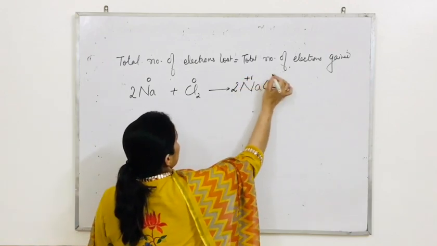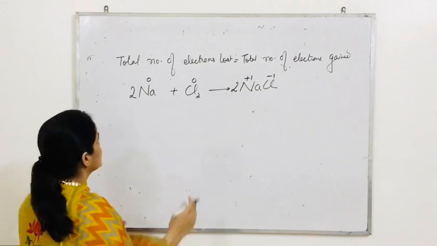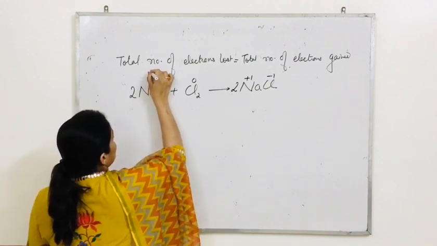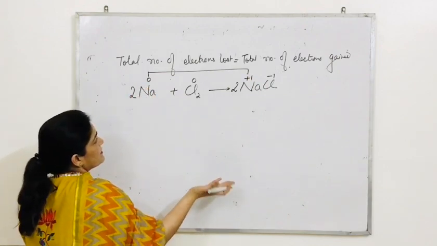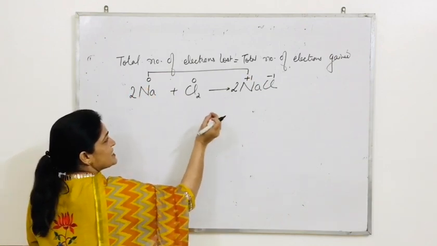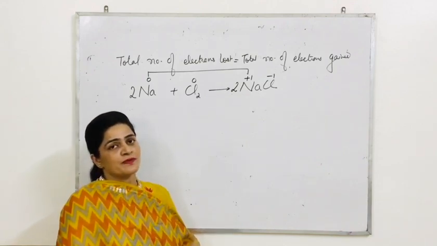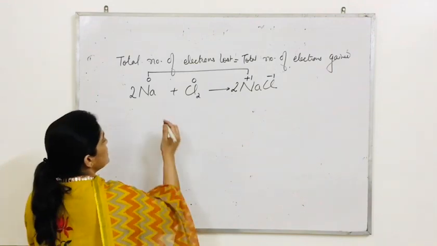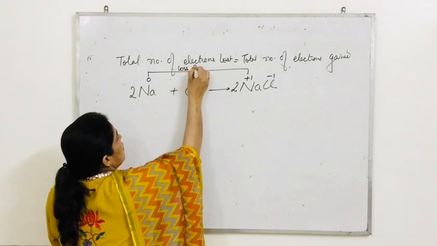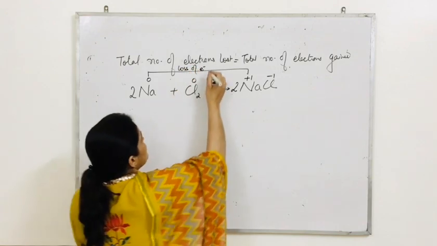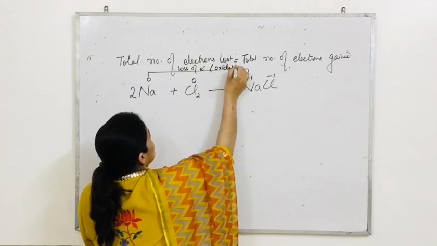Now sodium is +1 and chlorine is -1. You can easily check. What is going on as sodium goes from left to right? There is an increase in positive charge. Increase in positive charge means what? There is loss of electron, and if it is loss of electron, then it must be oxidation.